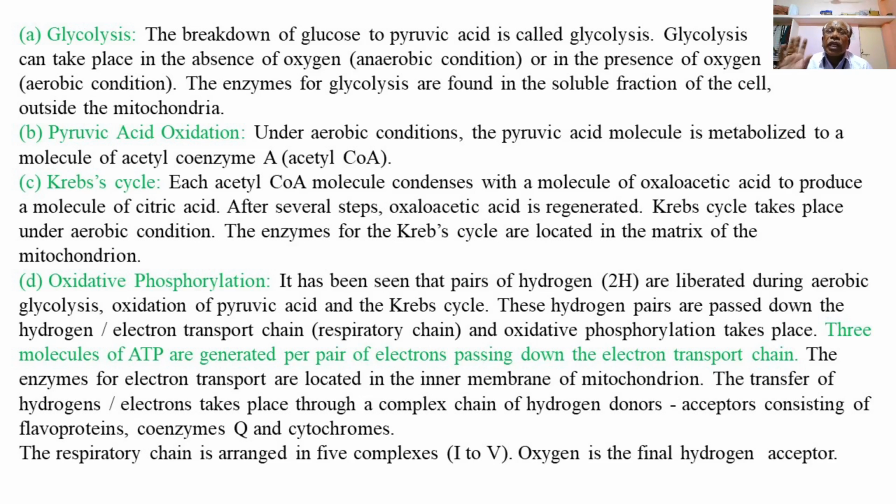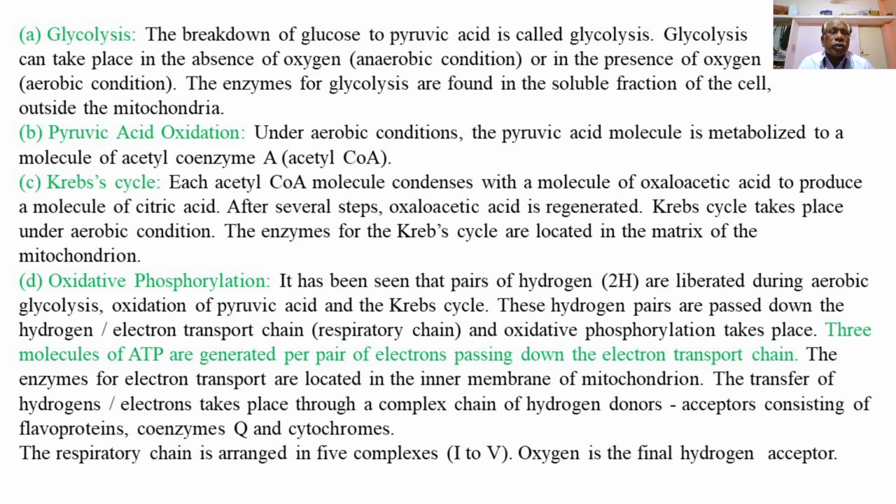Now remember, the mitochondrial matrix provides enzymes for the Krebs cycle, then enzymes for oxidative phosphorylation are provided by the inner membrane of the mitochondrion. So the electron transport chain, or oxidative phosphorylation, requires enzymes, and these enzymes are located in the inner membrane of the mitochondrion.